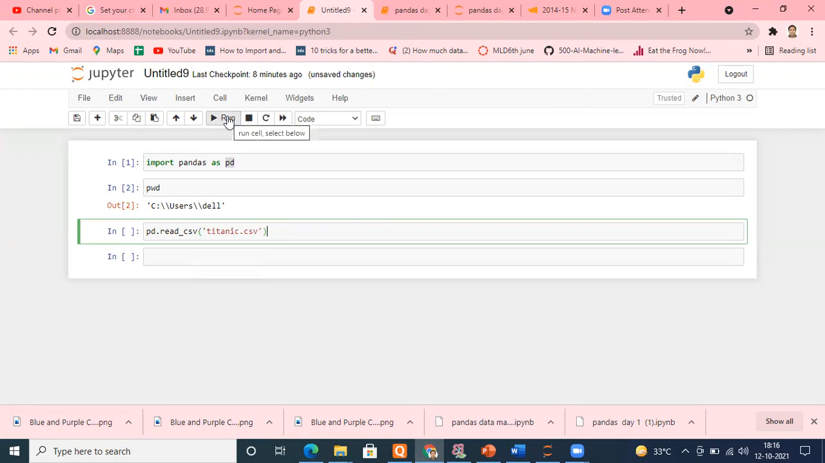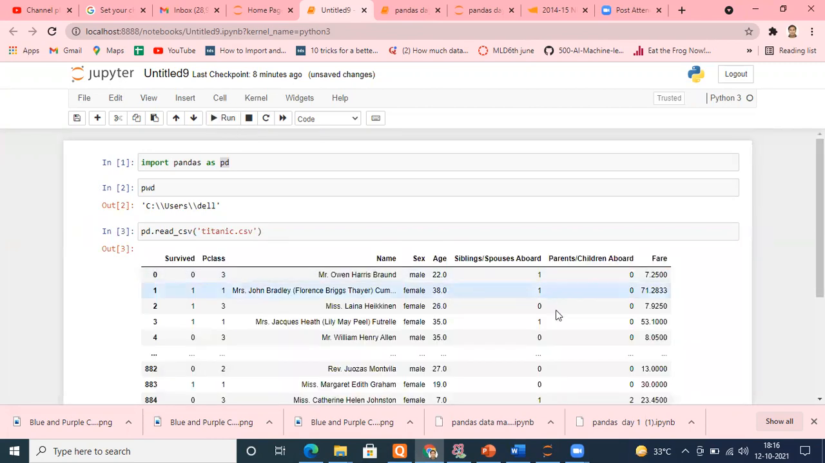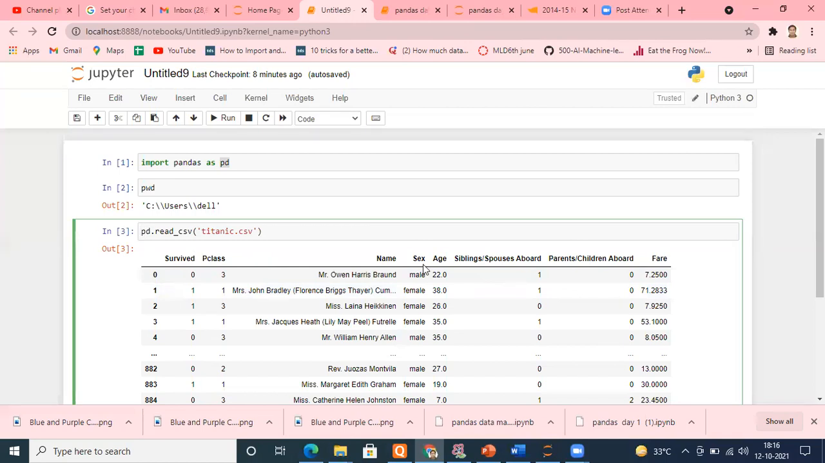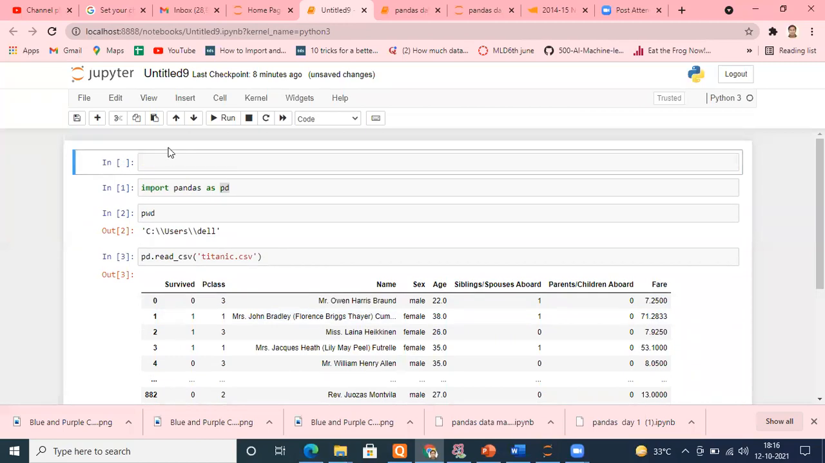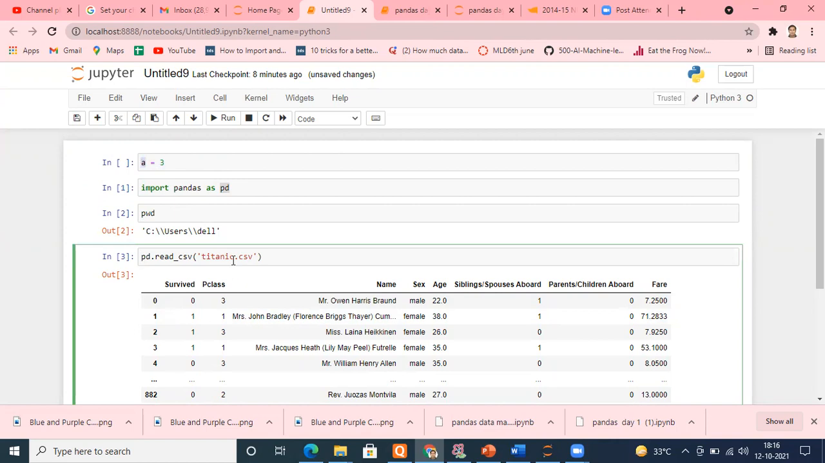So let me run this. I'm able to read it, and it's saved somewhere in the memory. But now I want to create a variable, very much like earlier when we created a variable. How did we create a variable? Simple, like a equals to 3. At a memory location, 3 was stored, and then a label known as a was assigned to that memory location.